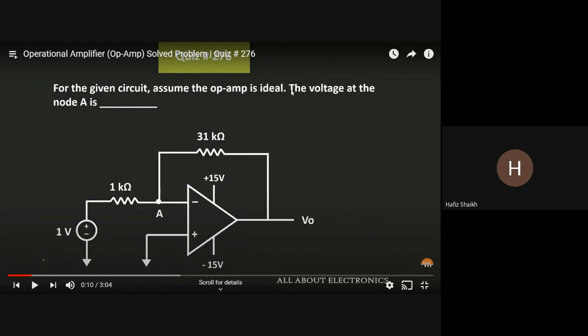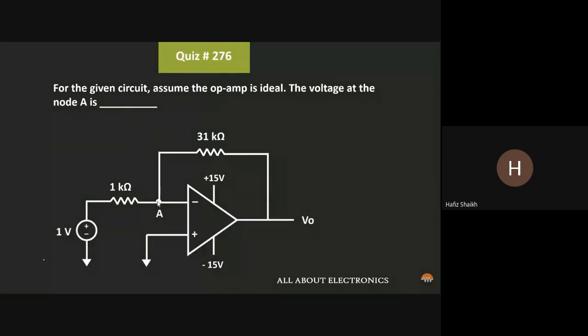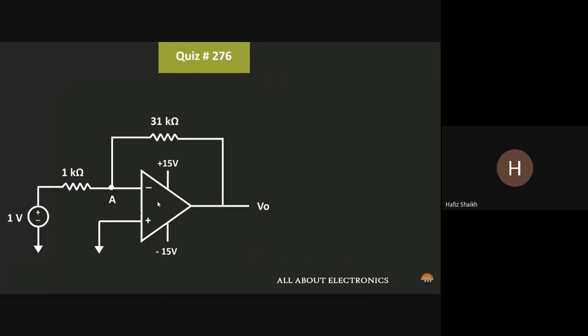The voltage at node A, okay, what will be the voltage at node A? So particularly we have to see the KCL, KVL equations, and then definitely we can find out the output voltage. So let's see the solution. So in this question, we have been given this op-amp circuit, and here we have been asked to find the voltage at this node. So first of all, let us find the output voltage of the given op-amp.